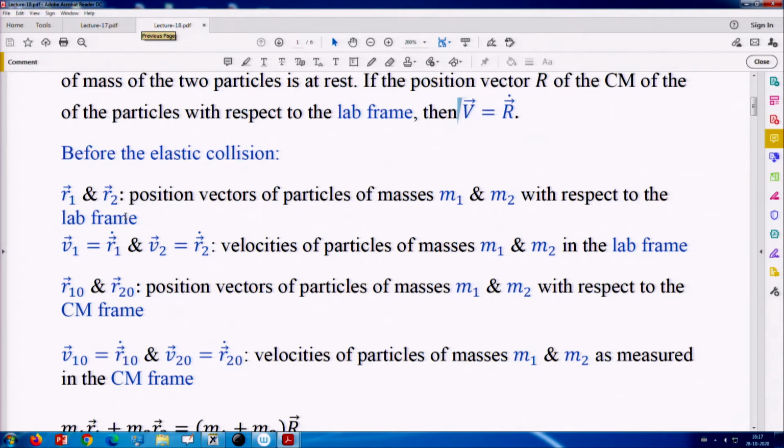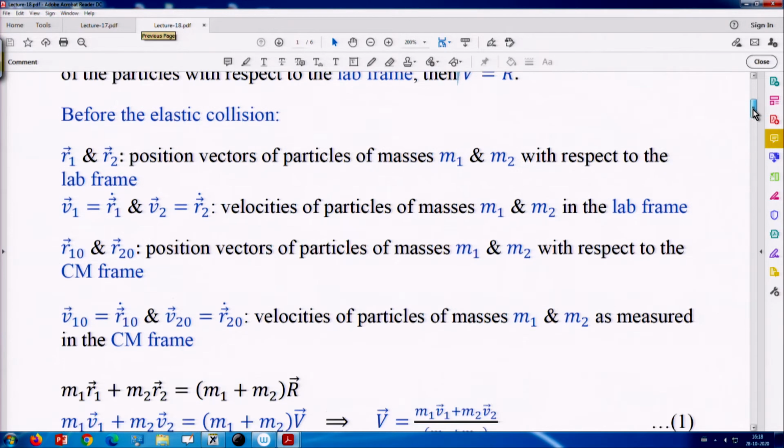And v1, v2 are the velocities of these particles which are heading for a collision. v1 is r1 dot, v2 is r2 dot. So, they are the velocities of particles of mass m1 and mass m2 respectively.